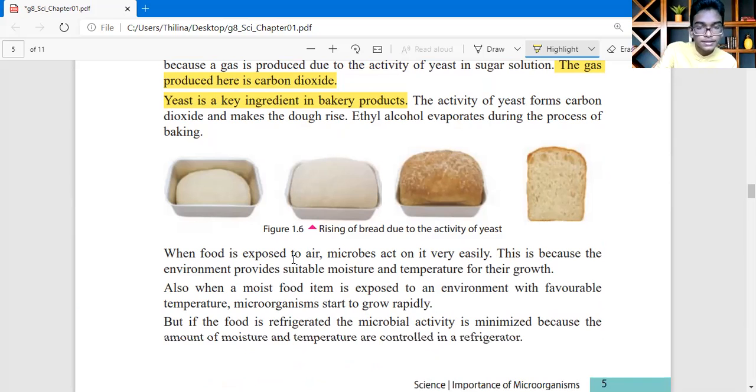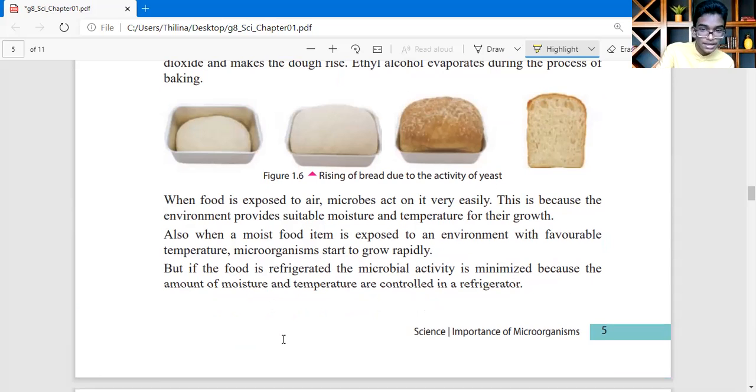When food is exposed to air, microbes act on it very easily. It is because the environment provides suitable moisture and temperature for their growth. Also, when a moist food item is exposed to an environment with a favorable temperature, microorganisms start to grow rapidly. But if the food is refrigerated, microbial activity is minimized. They are telling us that when we refrigerate something, the microbial growth is controlled.